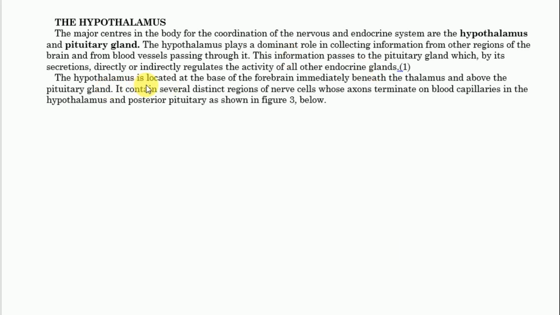Now the hypothalamus in anatomical position, it is located at the base of forebrain, immediately beneath the thalamus. Kwa ndo maana inaitwa hypothalamus. Hypo means below, then thalamus, and above the pituitary gland. It contains several distinct regions of nerve cell whose axons terminate on the blood capillaries in the hypothalamus and the posterior pituitary as shown in the figure below.